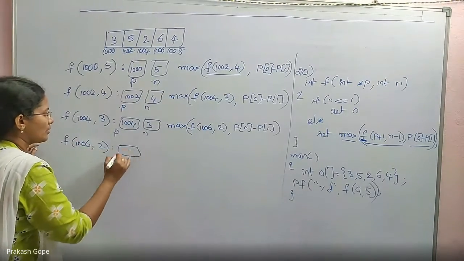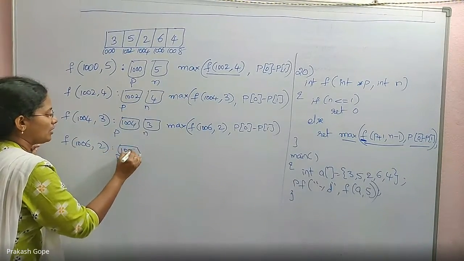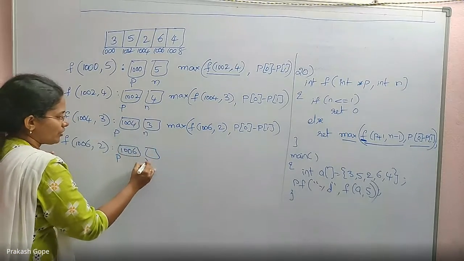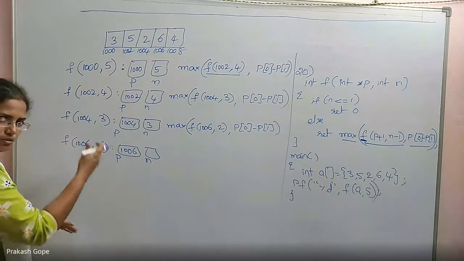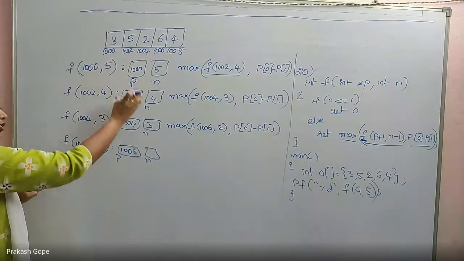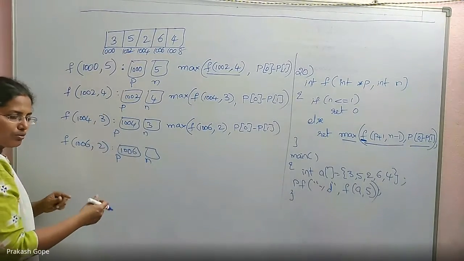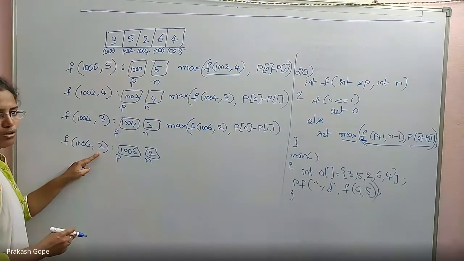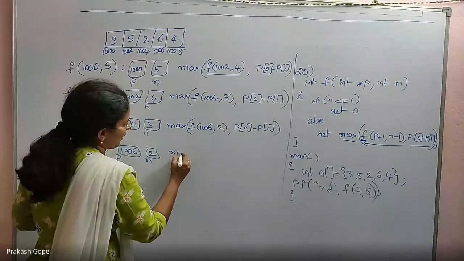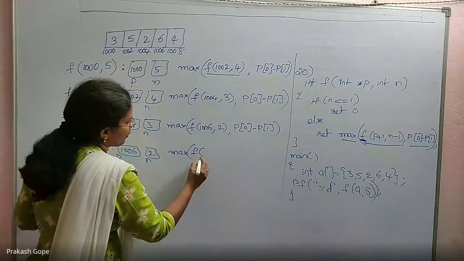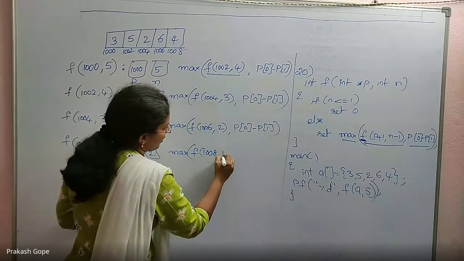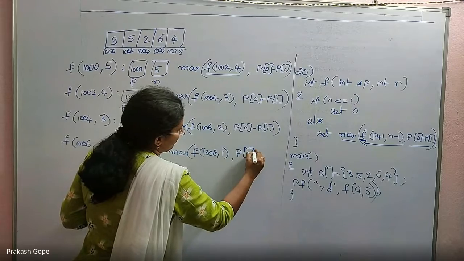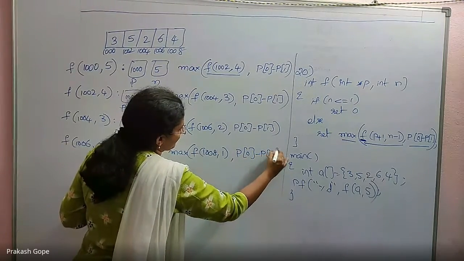Just to explain to you, I am writing all this. Slowly, once you get experience in solving, you will not write all these things. Of course, you will draw the boxes, but you will do quick calculations. Here n is 2, and n less than or equal to 1 is false. So return max of f of 1008 comma 1, with p of 0 minus p of 1 as it is.